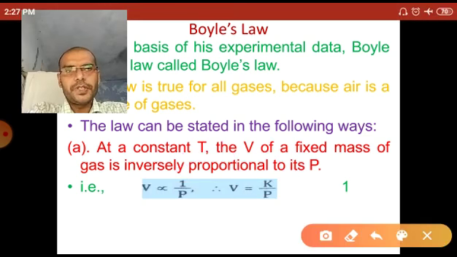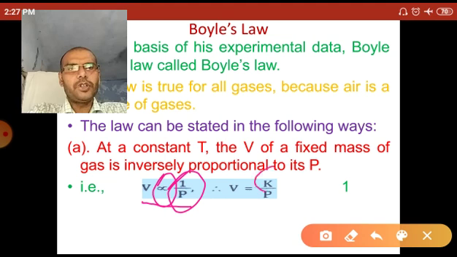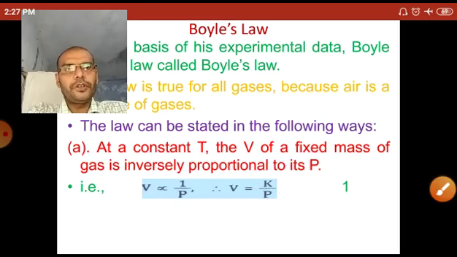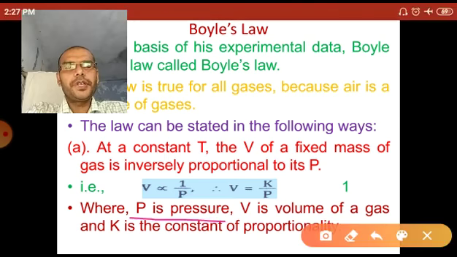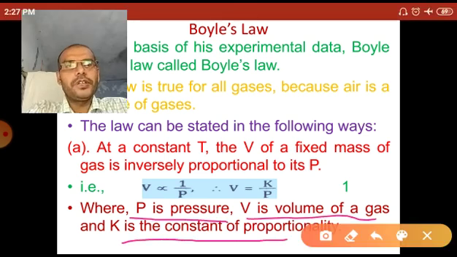Now the mathematical expression, V is inversely proportional to P. If we want to remove the proportionality, then apply a proportional constant K. Then V equals K by P. K is called the proportionality constant, V is the volume, and P is the pressure of a particular gas at constant temperature. So P is the pressure, V is the volume of a gas, and K is the constant of proportionality.